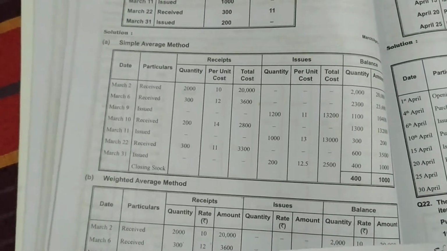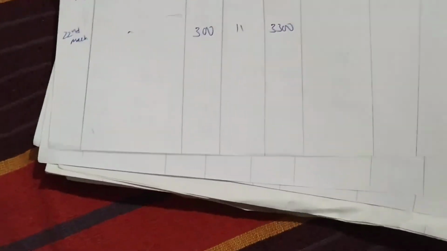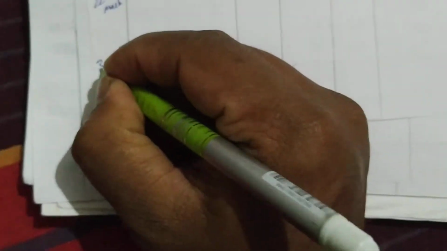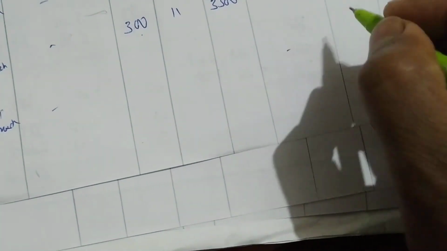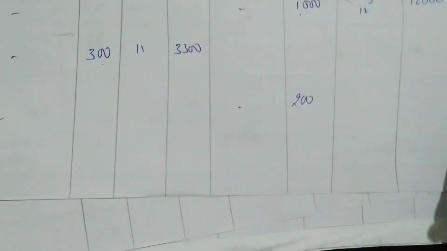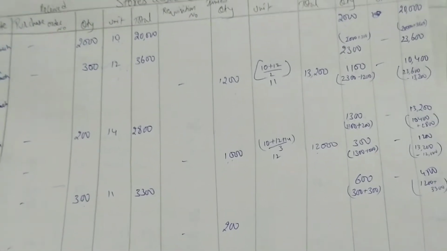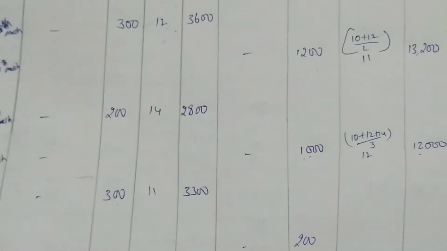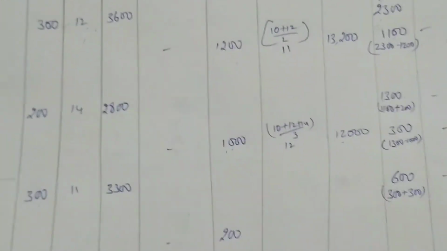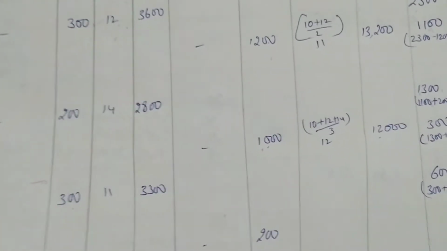On March 31st you have issued 200 units. Issued how many units? 200 units. No requisition number, 200 units. So you have to issue now. Now concentrate. What all prices we have to take? Assume based on FIFO we are doing. Okay. So what all we have to take now? What prices we have to take?